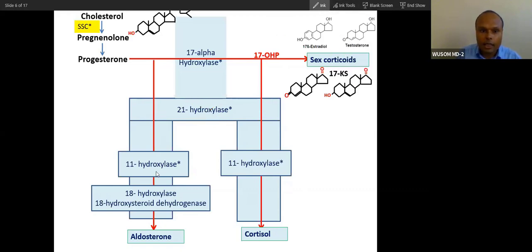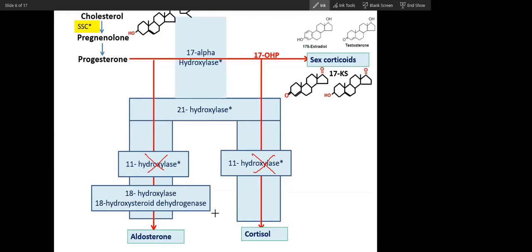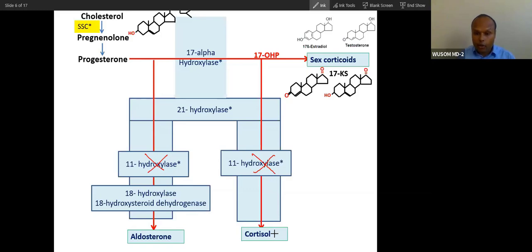So let's see if there is deficiency of 11 hydroxylase, then what will happen? No production of cortisol and aldosterone. Yes, cortisol and aldosterone will not be produced, but a different form of cortisol and steroid will be formed.